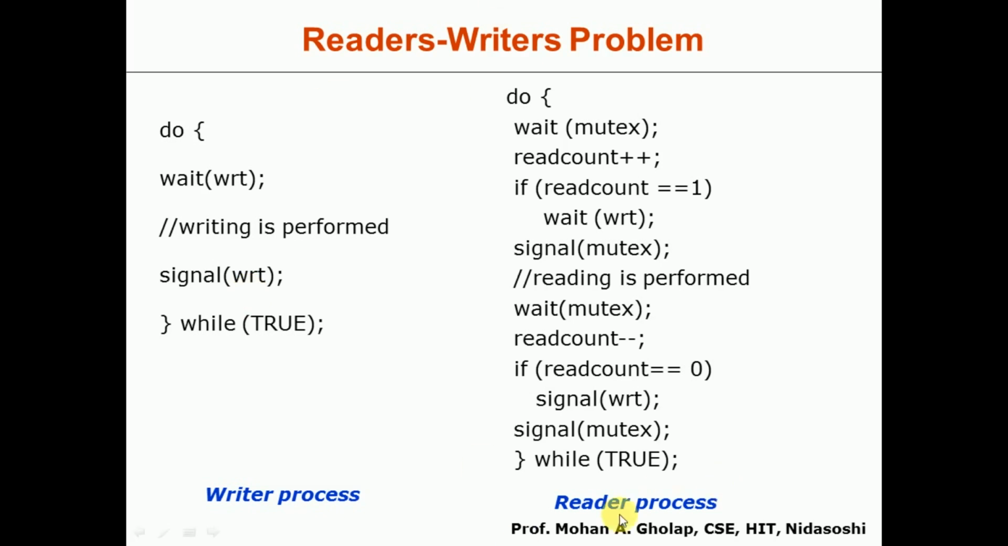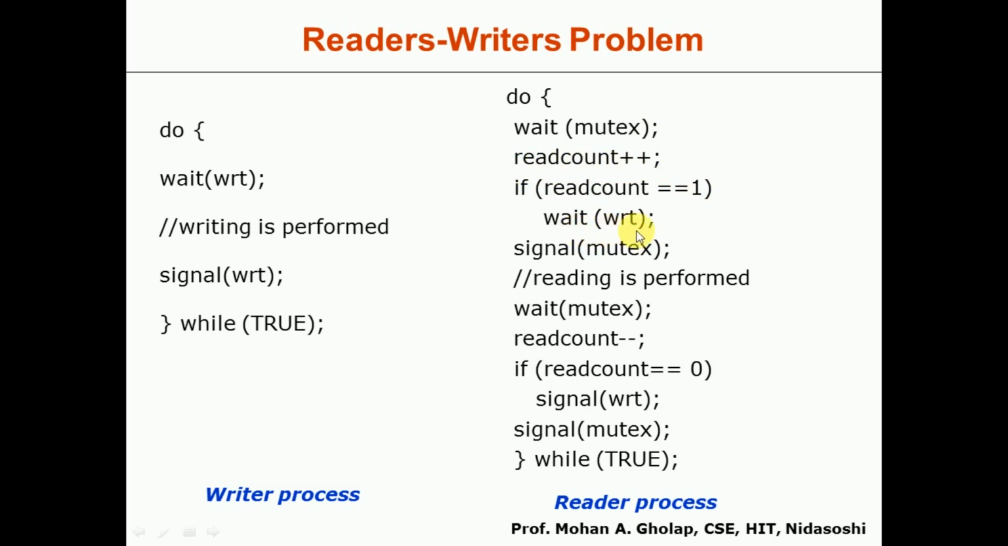So next we consider the reader process. It's very simple. So wait of mutex. Because we know that a number of readers will be allowed to execute at the same time, it will call wait of mutex. Once it gets the permission, it will increment the read count by 1, because this read count variable will indicate presently how many reader processes are active. If read count is equal to 1, we call wait of write.